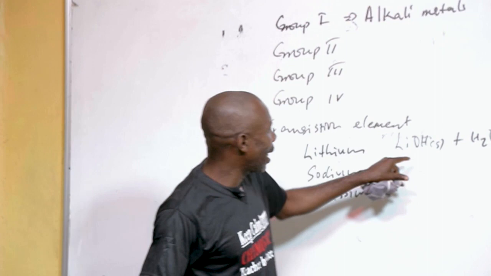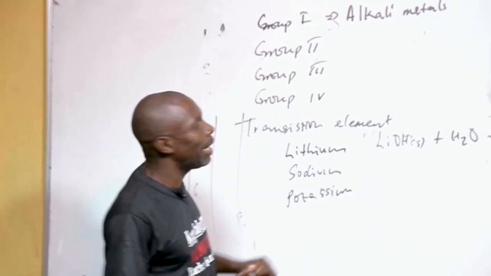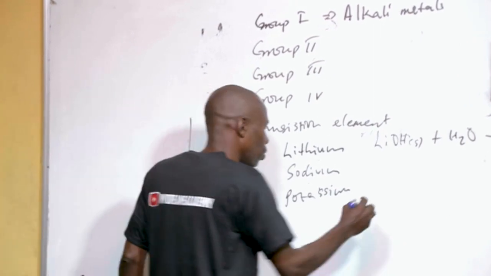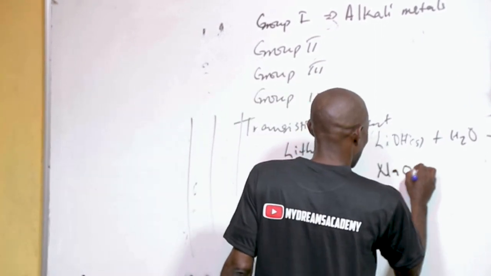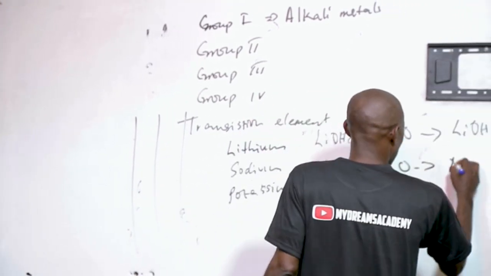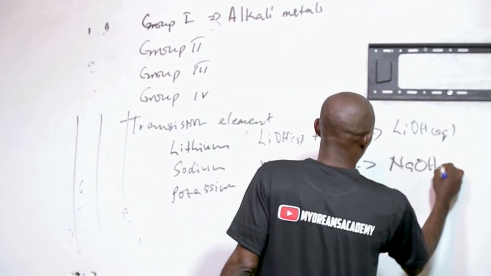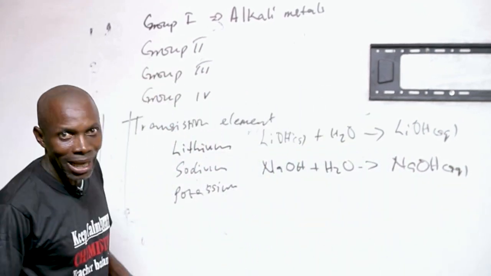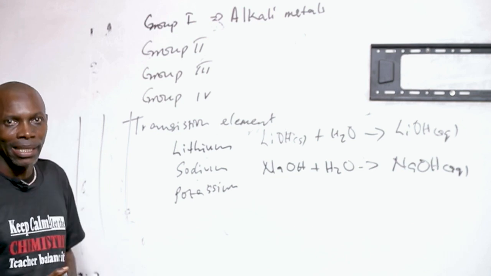So it also means that lithium itself is one of the alkali metals. Sodium hydroxide is also soluble in water, which means it is sodium hydroxide aqueous. So you are going to see that the group 1 metals are called the alkali metals.